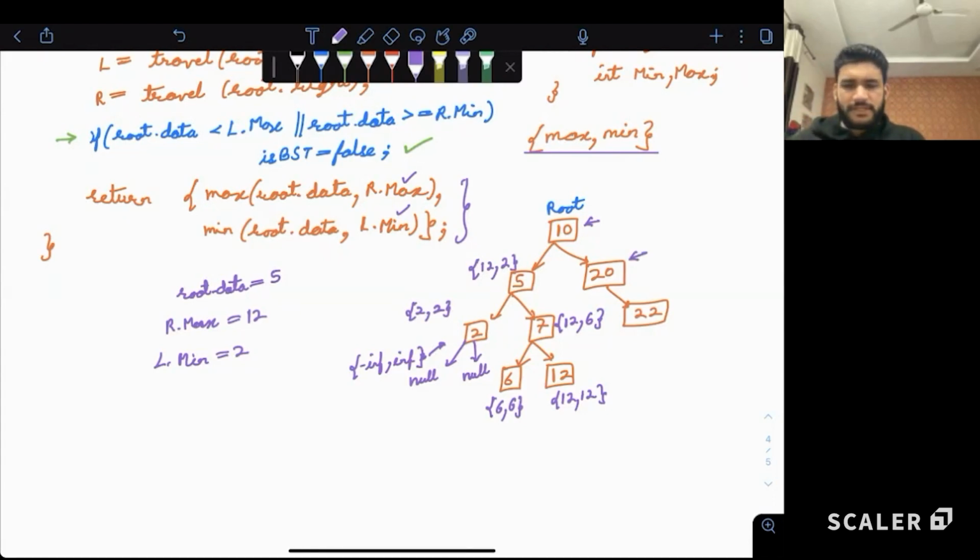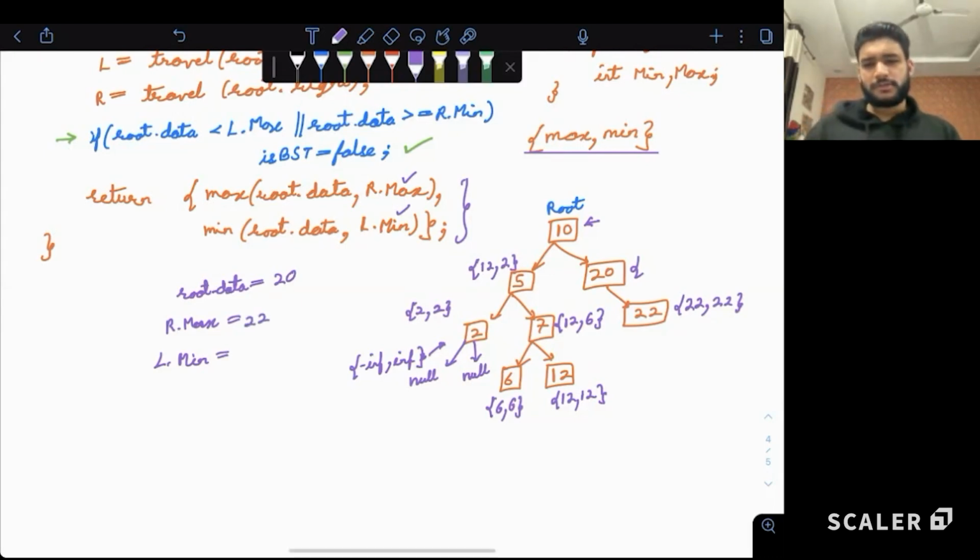Now the left side of 20 is null. It will get minus infinity and infinity. The right subtree is however 22 comma 22. Now when we are calculating for 20, root data is 20. What is R dot max for 20, guys? 22. Very good. What is L dot minimum for 20, the minimum value of the left subtree? Correct.